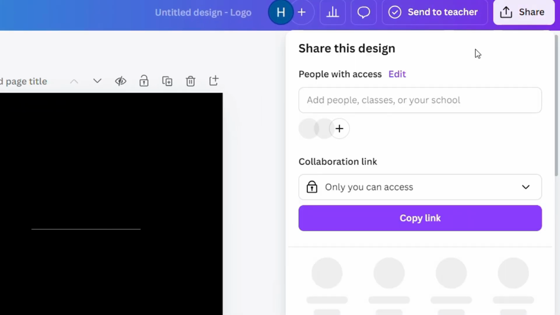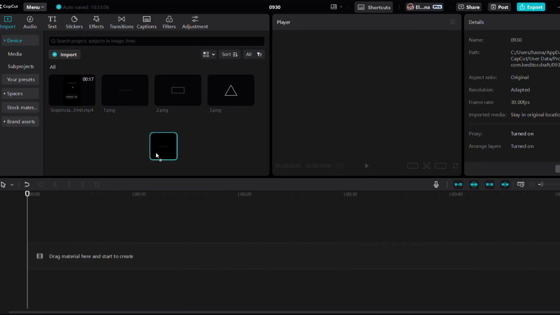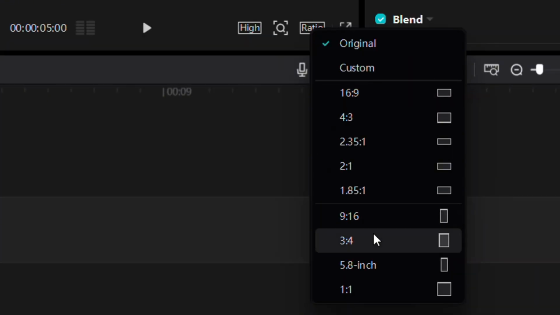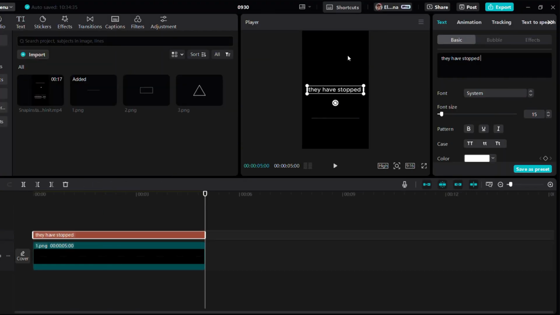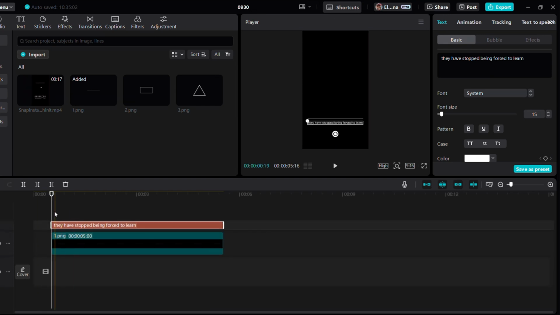Once you're done, make sure to check the option for a transparent background before saving the shapes. First, we'll add the line, then change its orientation, then the given text. Next, we'll add a circle.